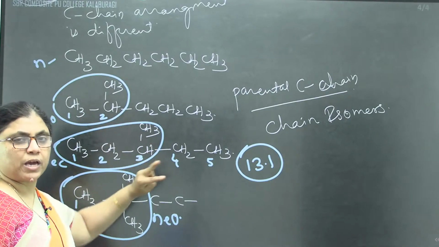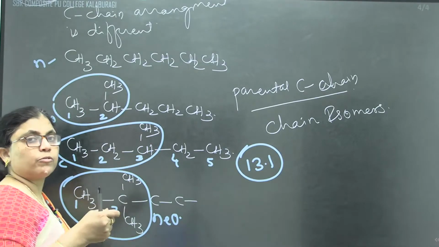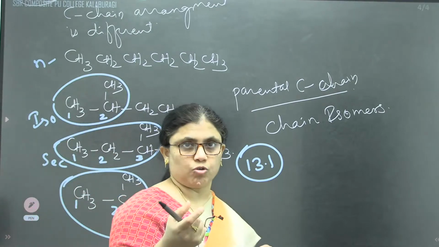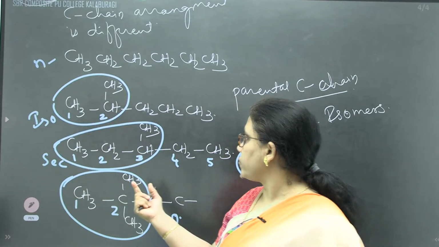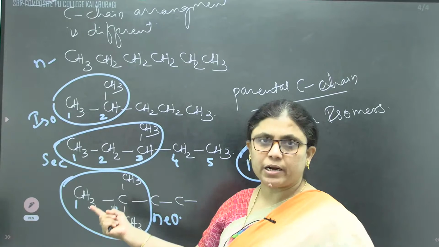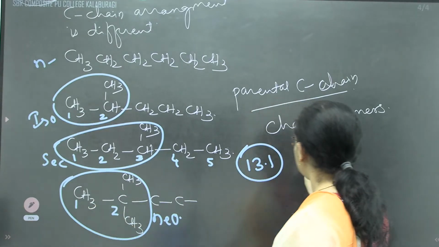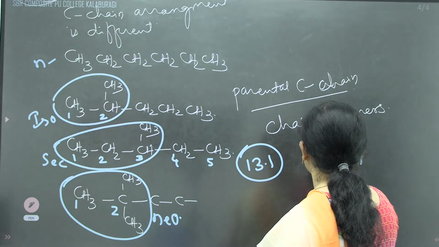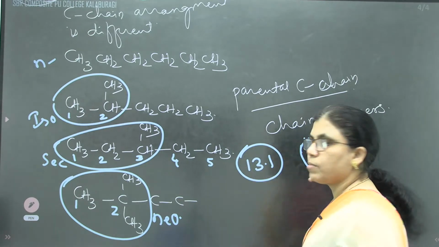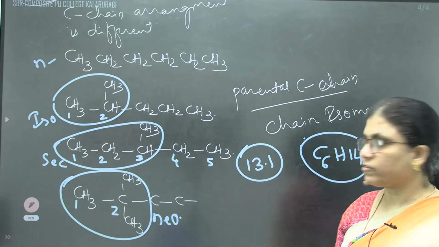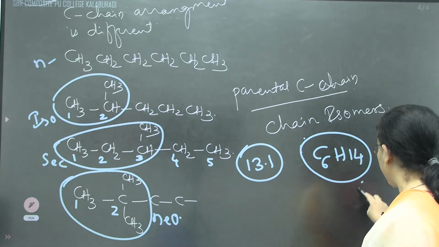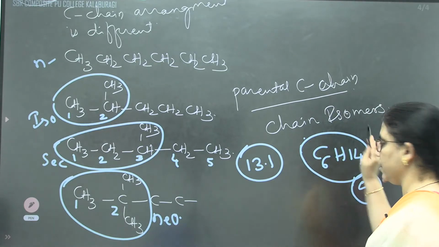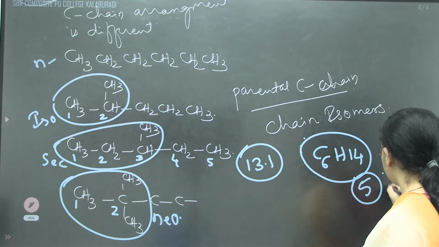Position of alkyl group can be shifted by changing the position of what? Methyl group. Either we have taken the longest chain will be treated as a parental chain. Like this with C6H14, we can get the number of isomers. Or we can say that 5 probable isomers are possible.